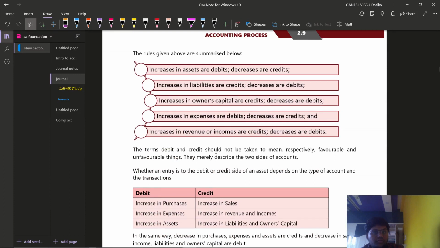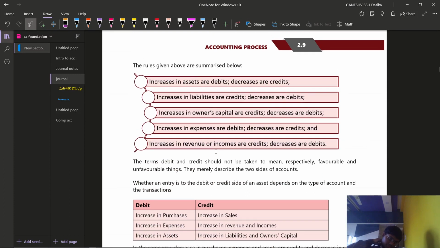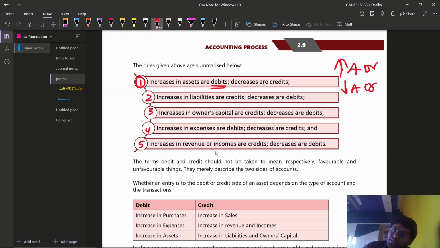So this is some sort of summarized way. First point, I can write these are 5 points. Increase in assets are debit. I have already said that increase in assets, debit balance. That means we are debiting that account. Decrease in assets, credit. Increase in liability, credit. Decrease in liability, debit.